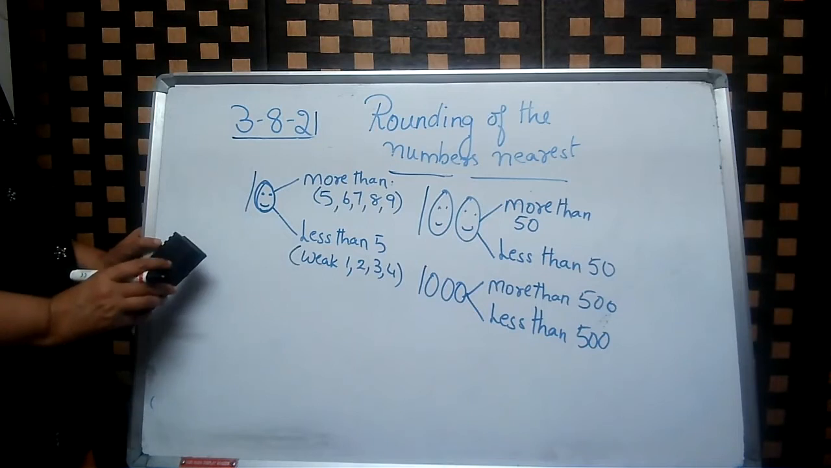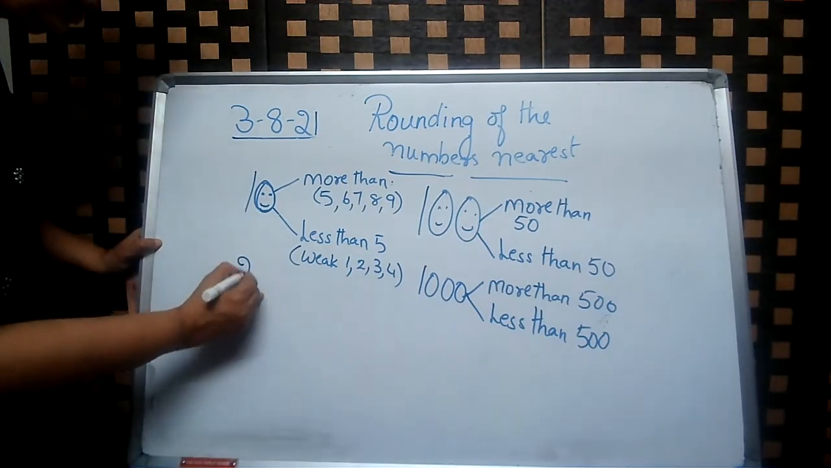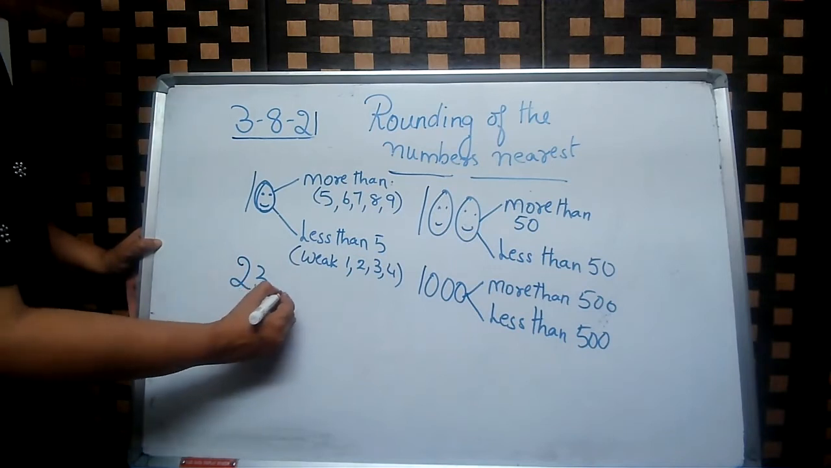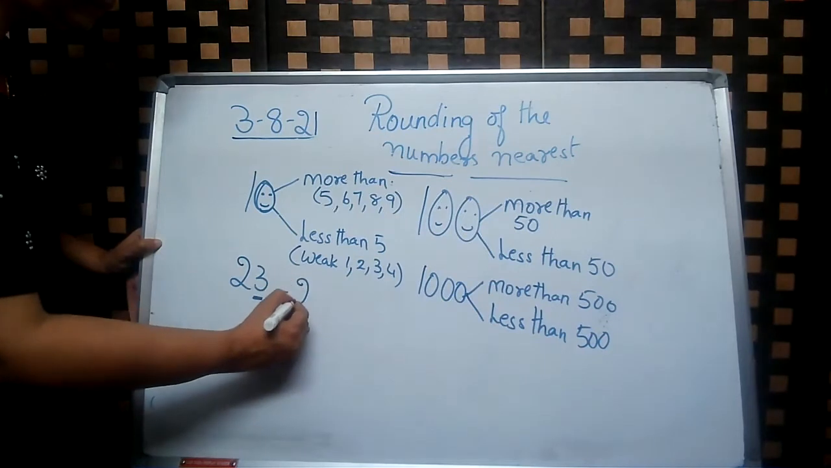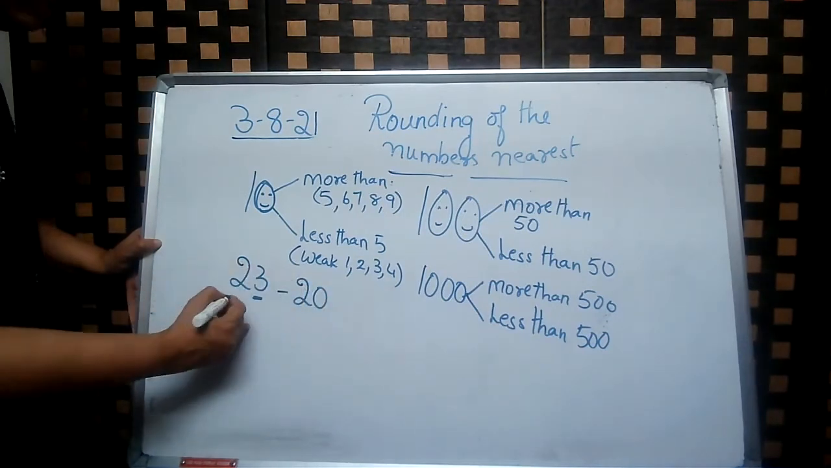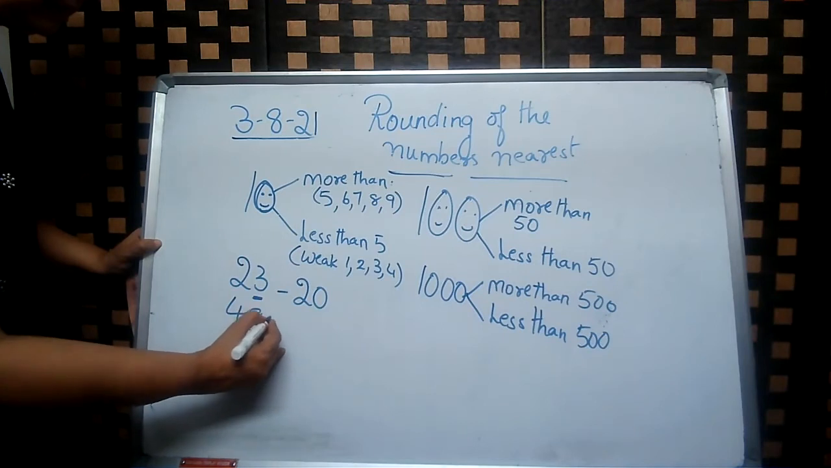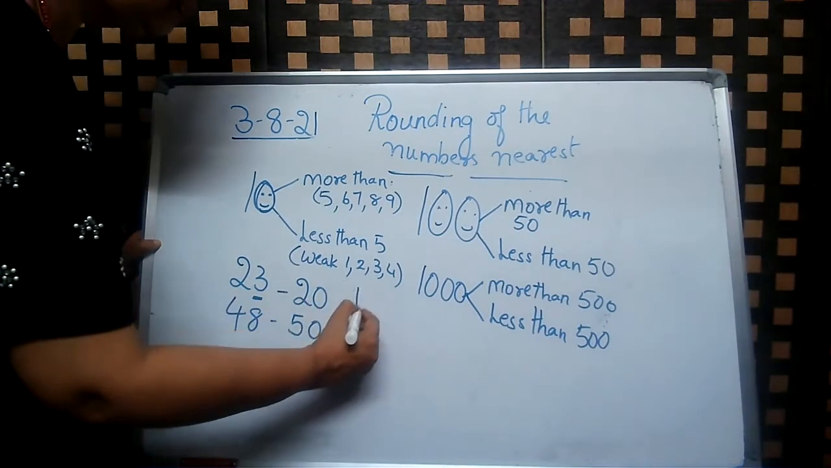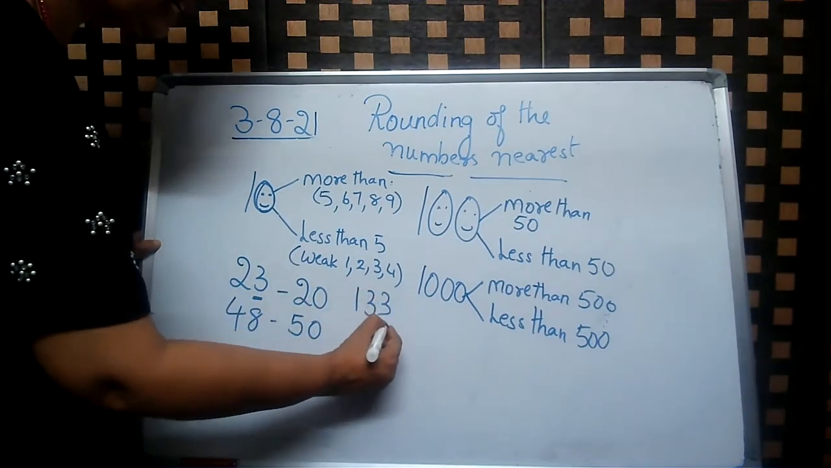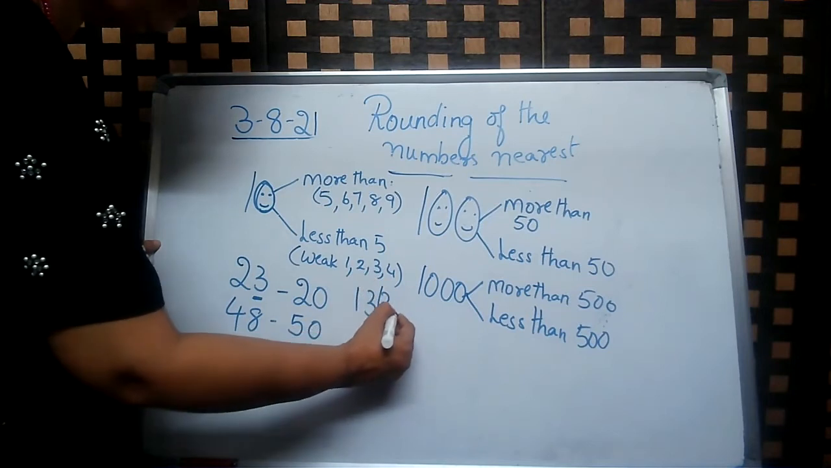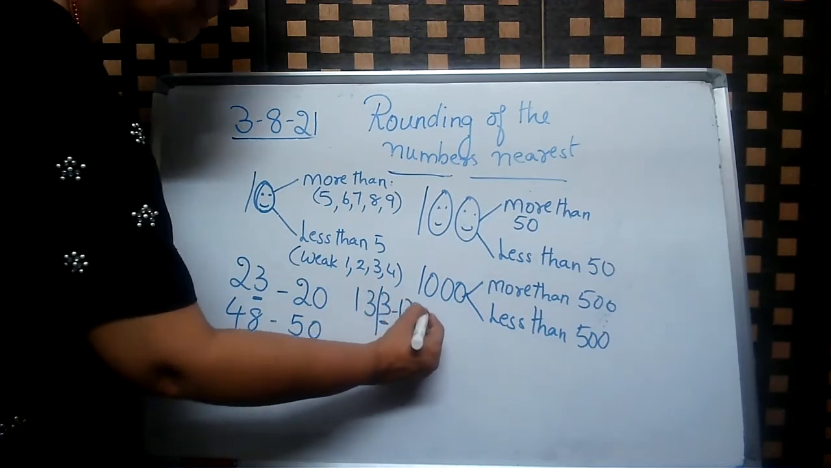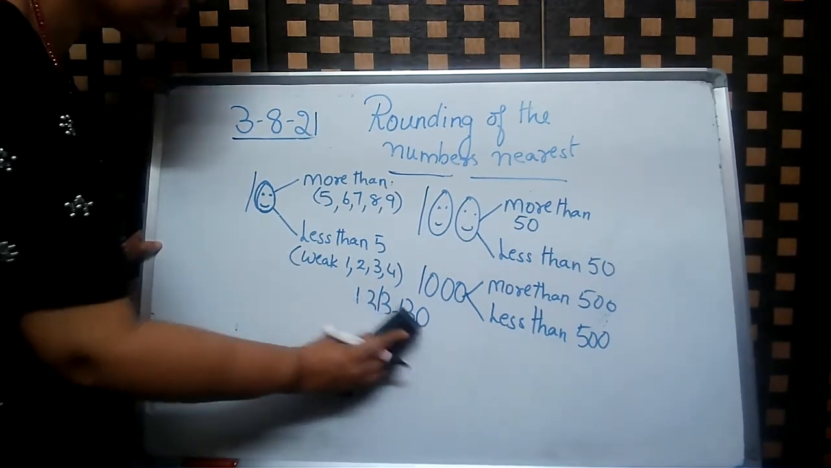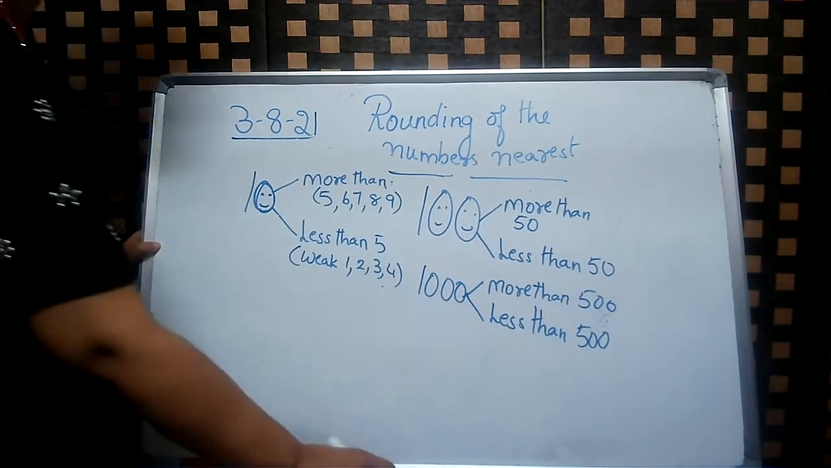Now each one I will give one example. Now 23. Now we have to round it to the nearest 10. So it will be a weak number, 20. It will not change. 48, it will be 50. Okay. 133. It's a weak number. So it will be 130. Okay, children? Understood?